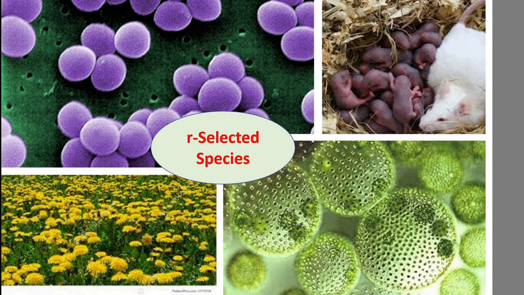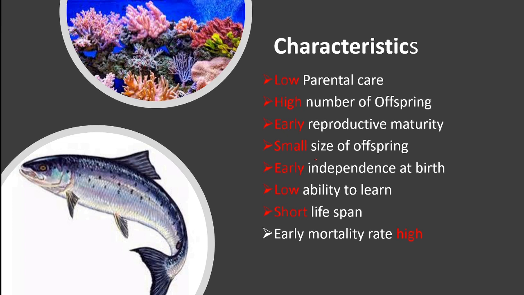Earlier, in the earlier graph, we have already seen that the R strategists show a bloom. Bloom means in a short time they produce a large number of offspring. So even if in the unstable environment a number of them die, a few of them will survive and their species will continue. So let us see what are the characteristics shown by these type of strategists, that is R strategists. We have seen that they produce a large number of offspring, that is one of the characteristics.